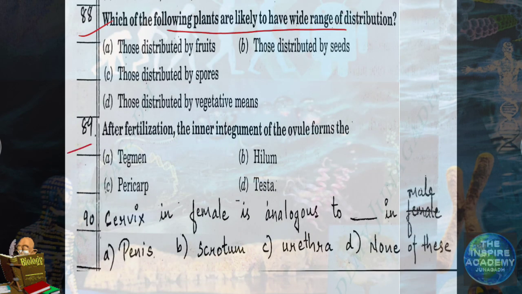Question number 89. After fertilization, the inner integument of the ovule forms tegmen. And the outer part of seed is called testa. So here the answer will be tegmen.